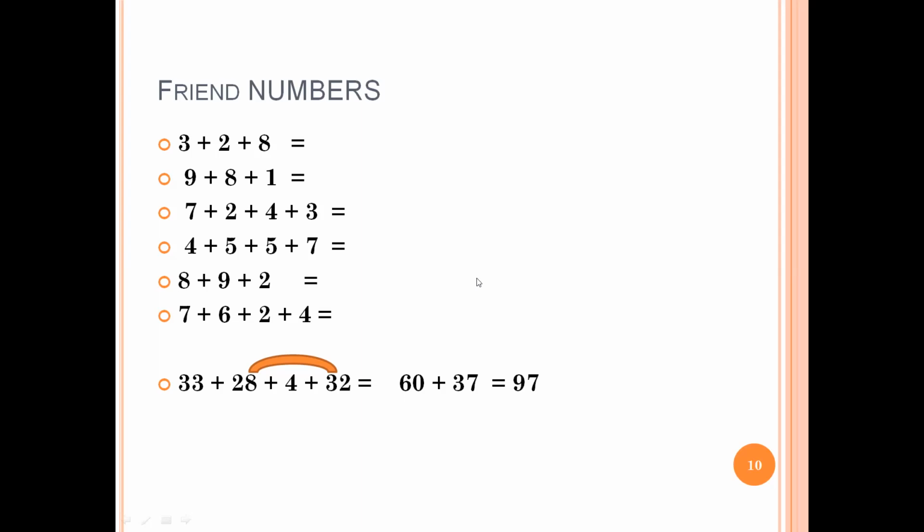Is this clear? Yes, sir. Okay, good. So you don't need to follow the sequence, just follow the friends. Okay, that is what I wanted to convey.